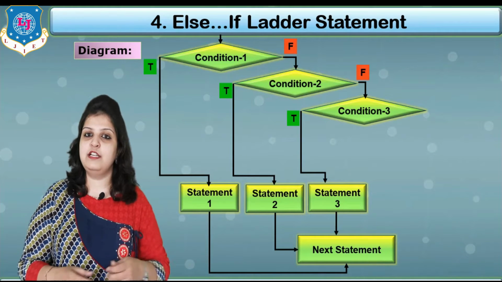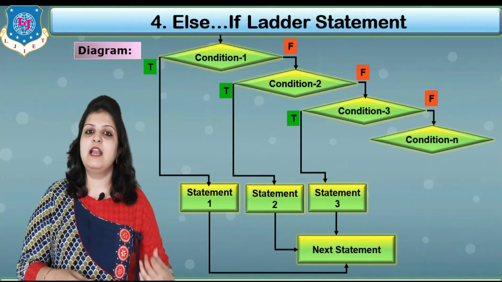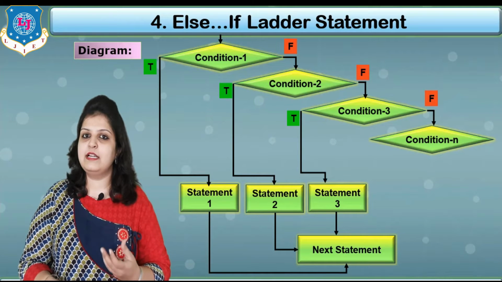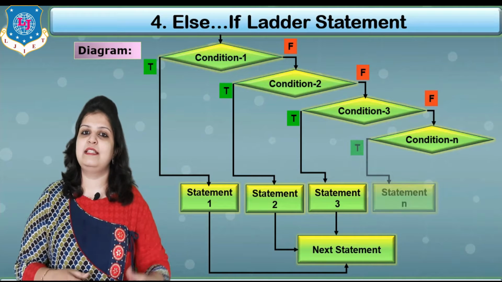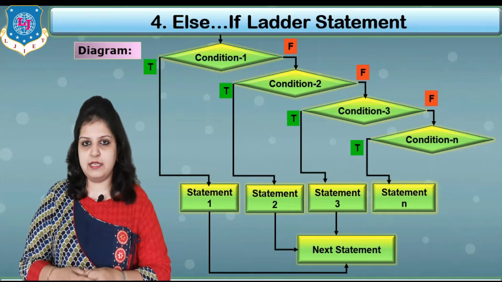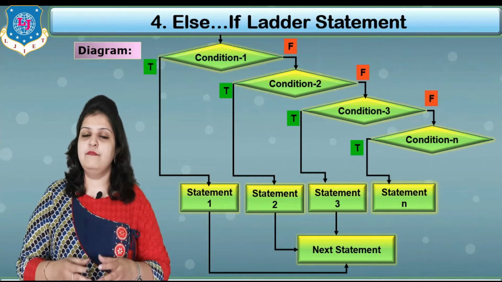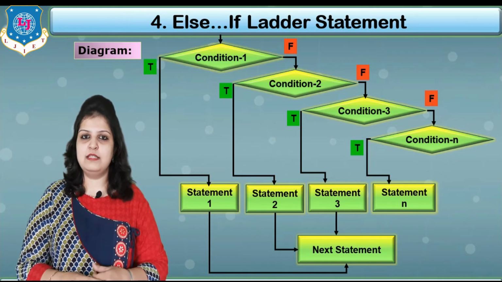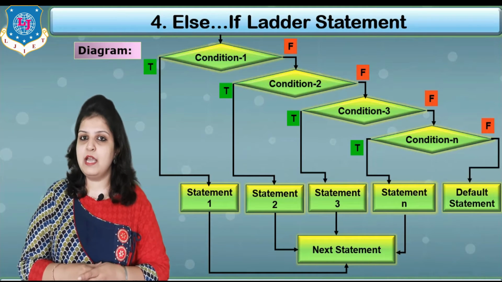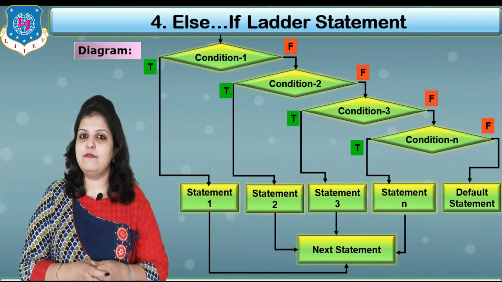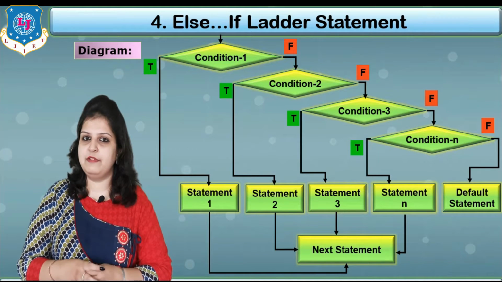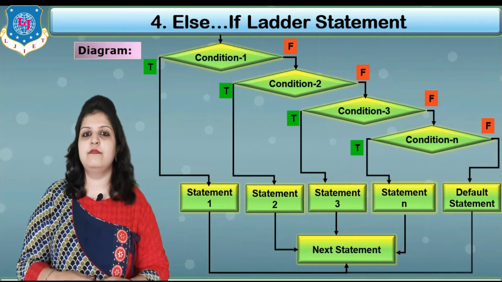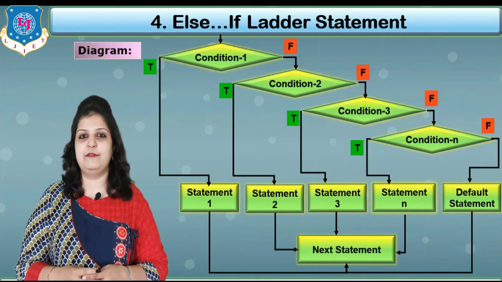But if this condition becomes false, then the last condition, condition n, will be checked, and if it is true, then statement number n will be executed. But if all the conditions become false, then our else part will be executed, and in the else part we have to write our default statement. So the default statement will be executed, and then our control goes to the next statement.